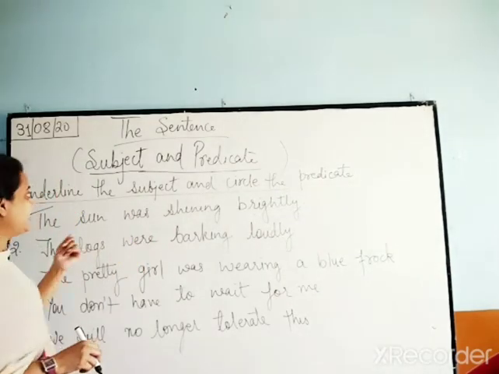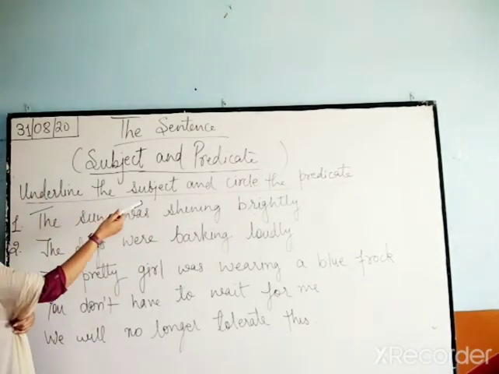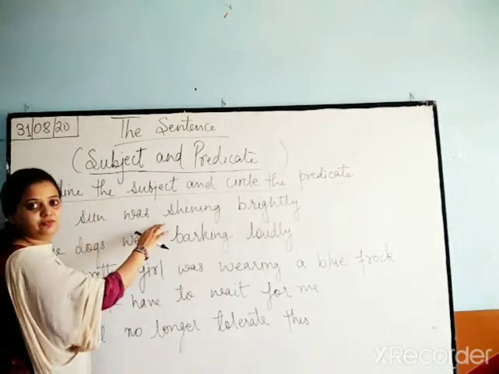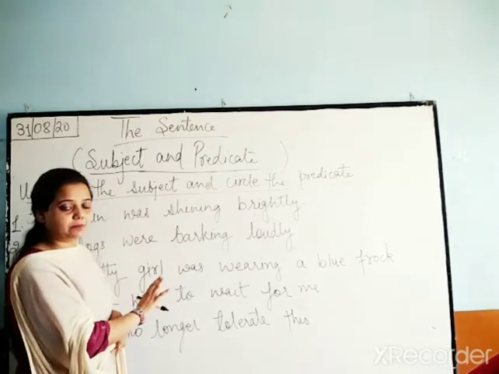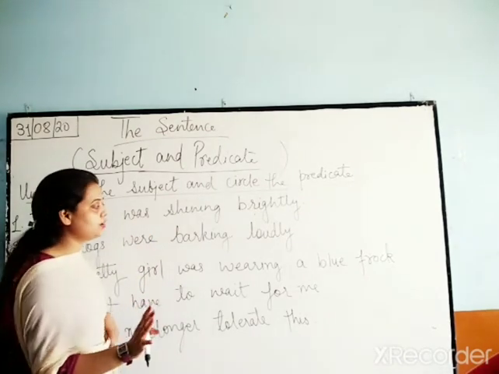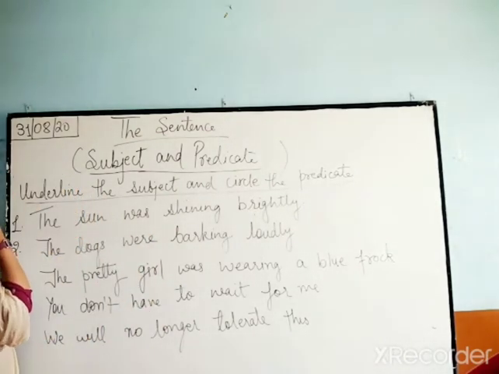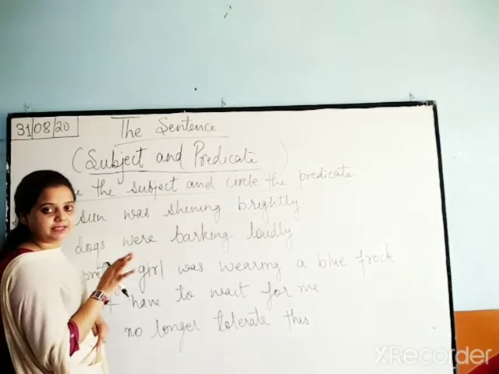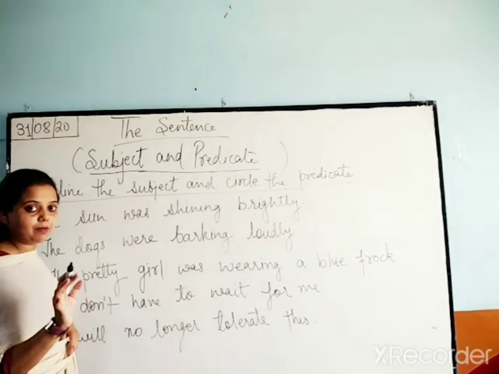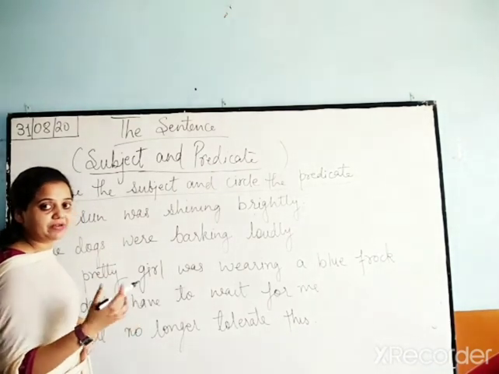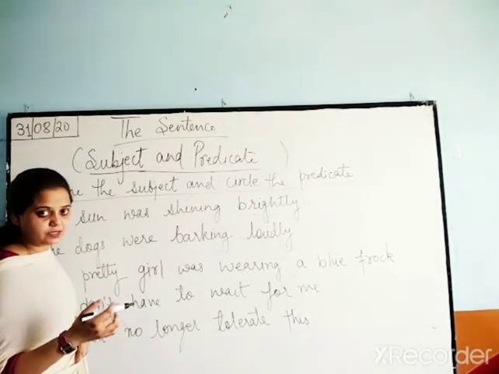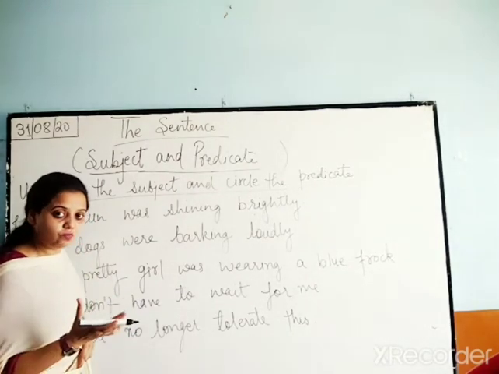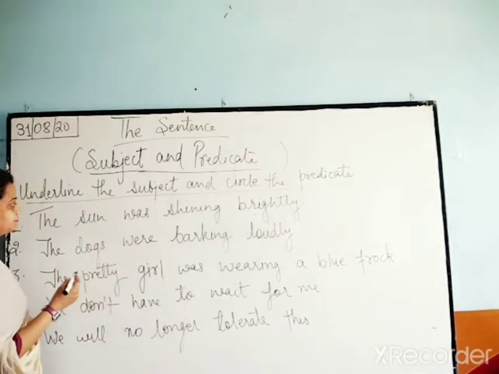Now, look at this exercise. Underline the subject and circle the predicate. Each of these sentences has a subject and a predicate. Now, let's see what is the subject in this sentence and what is the predicate. I hope you remember, the subject is who does the action and what is being said about the subject is your predicate, right? And the predicate contains your verb or your action.